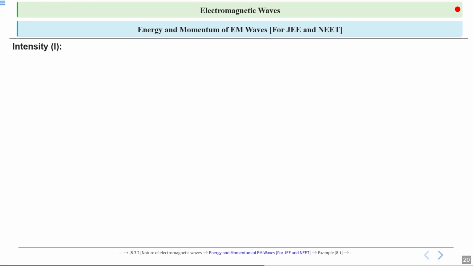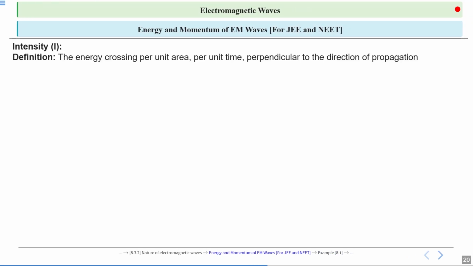What is intensity? The definition: the energy crossing per unit area per unit time perpendicular to the direction of propagation, which the electromagnetic wave is carrying, is known as the intensity of the electromagnetic wave. Average intensity is represented by the formula I equal to average energy into speed of light.